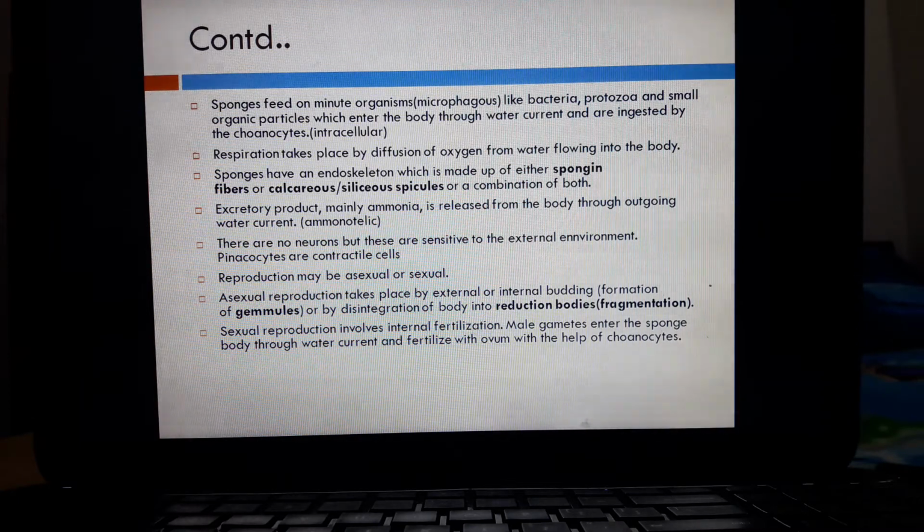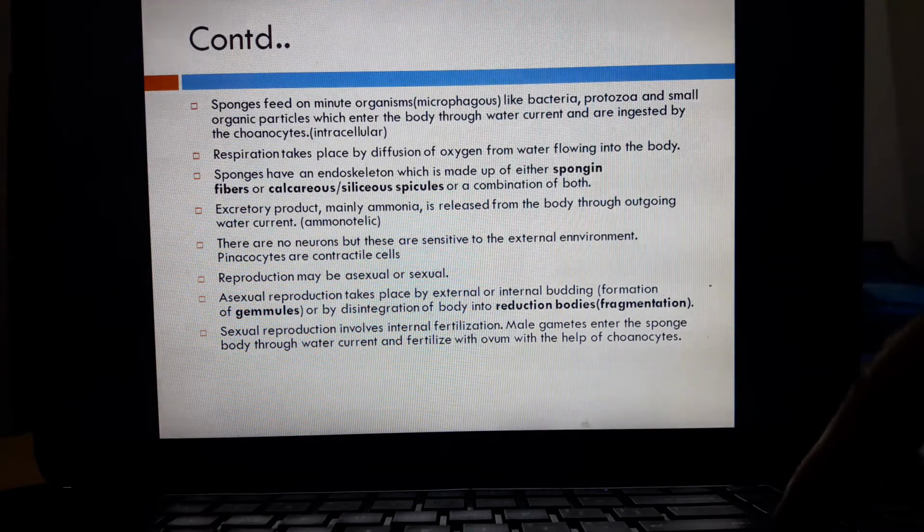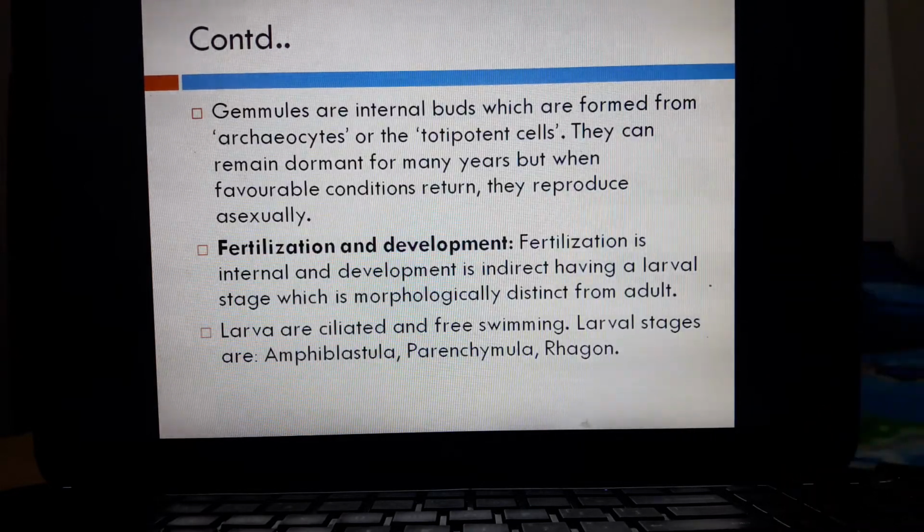Male gametes enter the sponge through the water current and fertilize the ovum with the help of choanocytes. Fertilization in case of poriferans is internal, but the development is indirect because it has a larval stage.